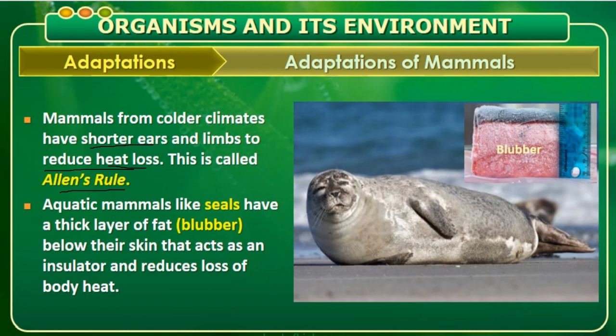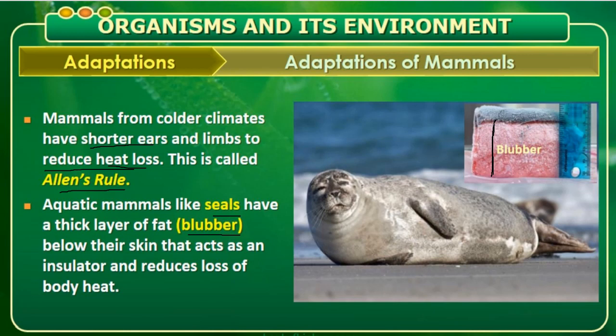Here the example we have taken is a seal. See here, a part of the flesh of a seal is kept here to show you a thick layer of fat. The fat we call blubber. So here you see the blubber, this is the fat structure. See the inches, my God, such a thick fat structure.